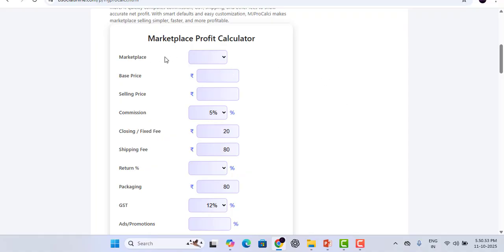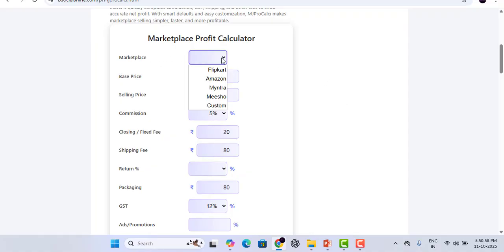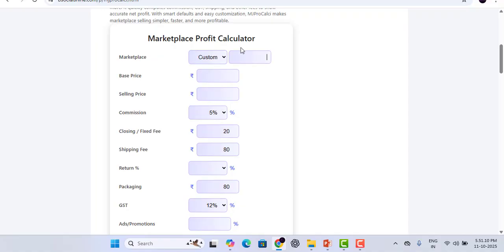The first one is marketplace. Here you choose where you are selling, like Amazon. Here you can see Amazon, Flipkart, Myntra, Meesho, or if you are on another e-commerce platform like Nykaa, you can also add that Nykaa. So you can customize your marketplace.